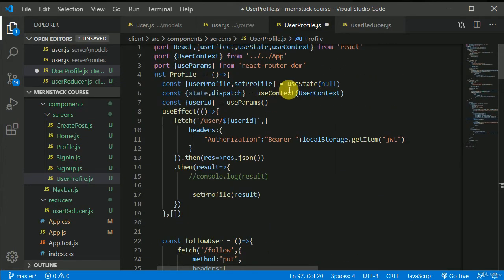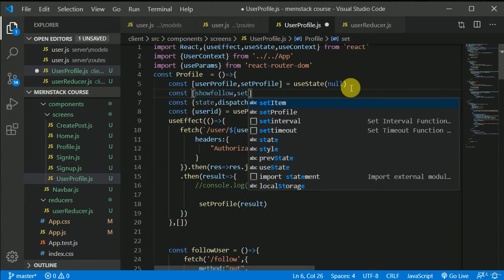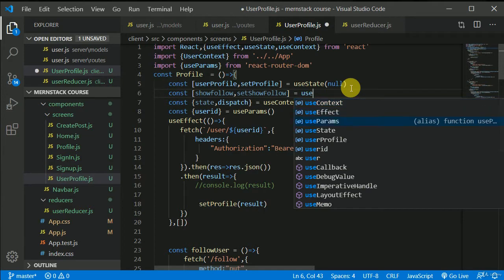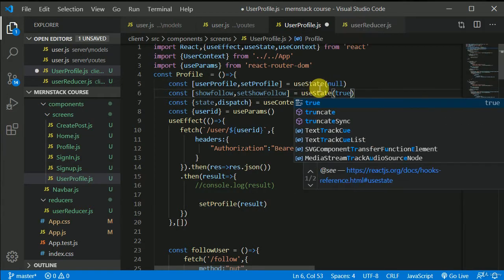I can make another local state in here, right? Const showFollow, and setShowFollow, and useState, and this will be initially true, right?